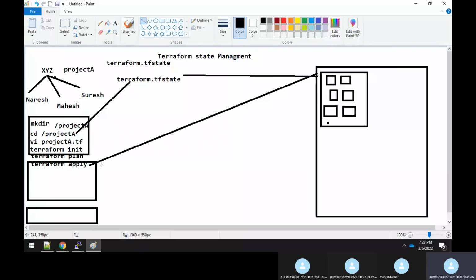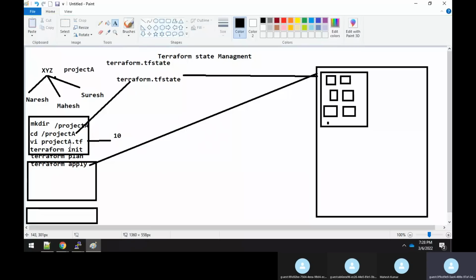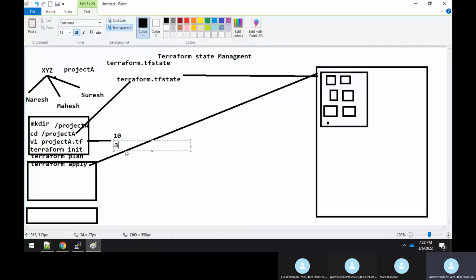So what will Naresh do again? Naresh will go to the project A.tf file. Currently, he might have created some 10 resources. Fine. Now he says, Rajesh, I want to add 3 more resources. It means I need to create 3 more resources on top of these 10. So he will make changes in the same Terraform file, add 3 more resources, and then he will do terraform apply.